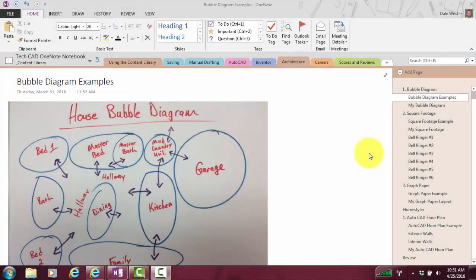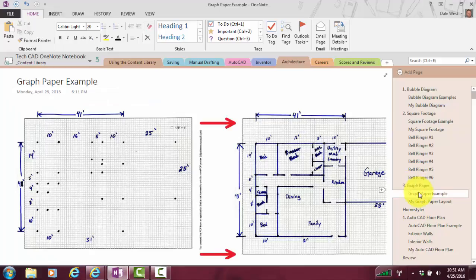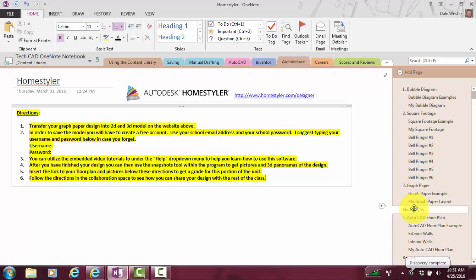Okay, so we've gone ahead and finished our bubble diagram. We've finished determining the square footage of each room to making sure it meets the requirements. And you've also gone ahead and finished your graph paper with all your dimensions and room labels and things of that nature. The next step is going to be in a new program called Autodesk Homestyler.